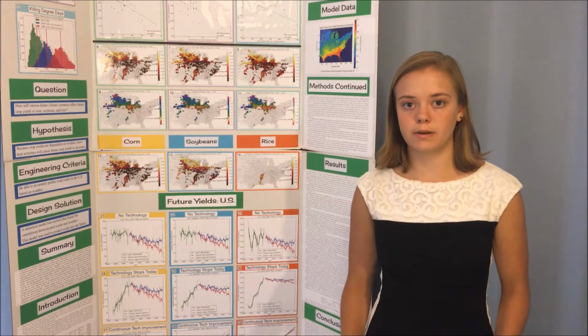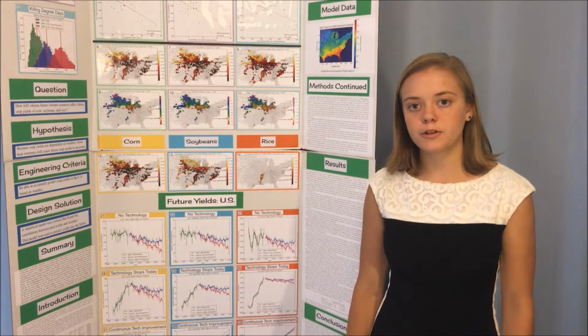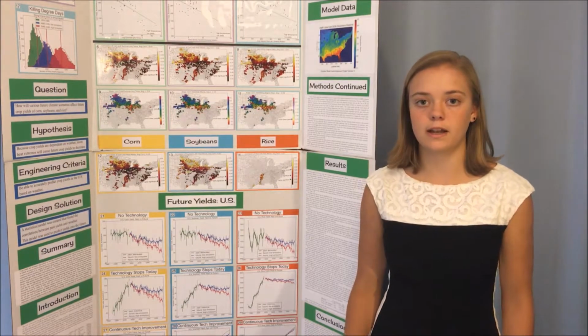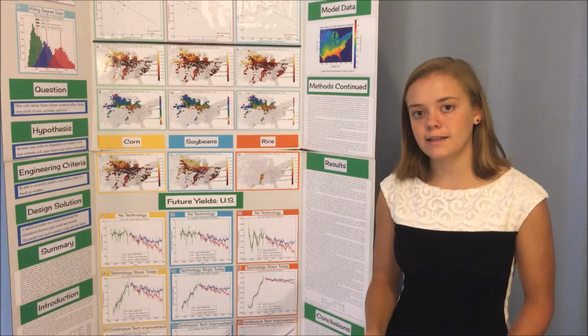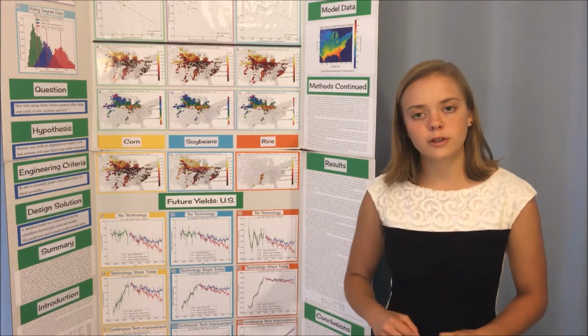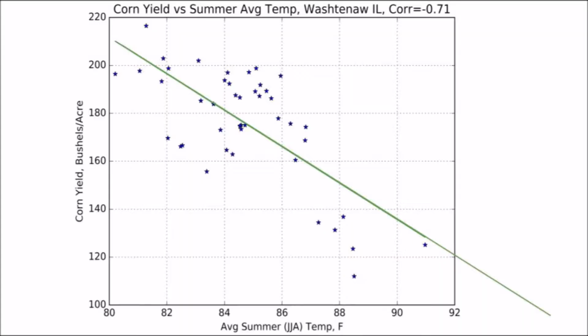All models include assumptions. Some of my assumptions are that temperature has a larger influence on crop yields than other factors, such as precipitation or soil conditions. And I tested my model with precipitation, and I found little to no correlations with yields. I also assumed that as the temperature increased, the slope of the best fit line would continue past the data.